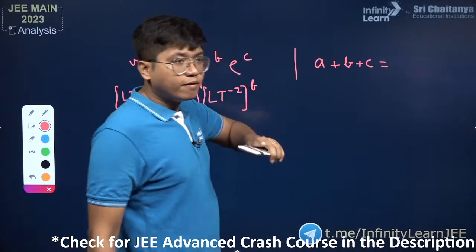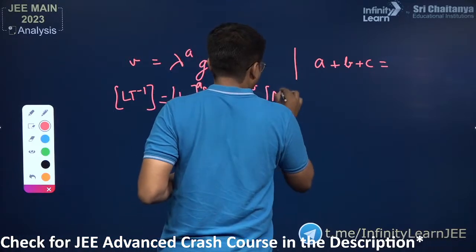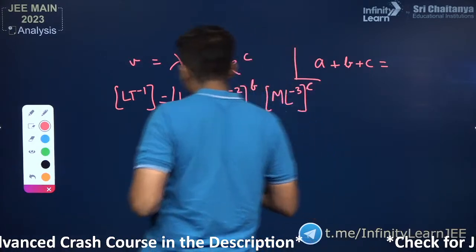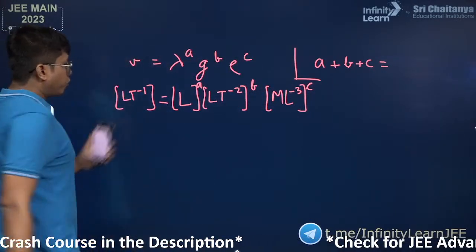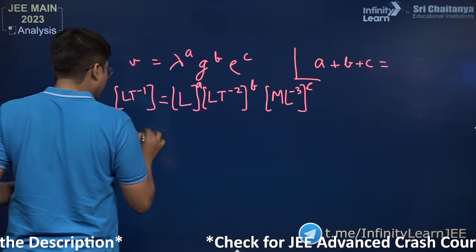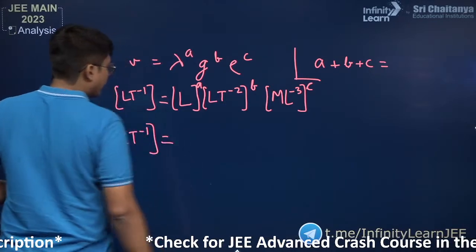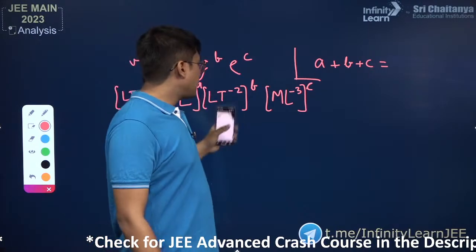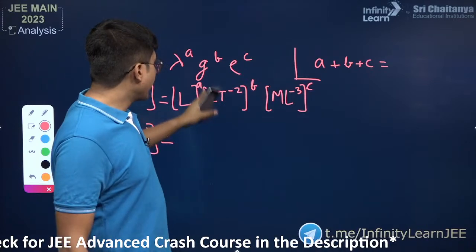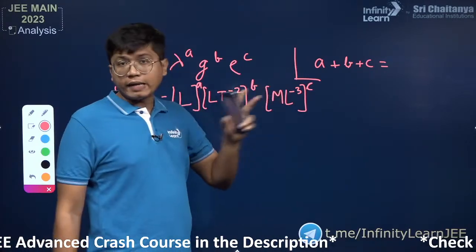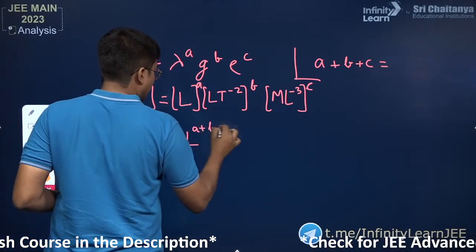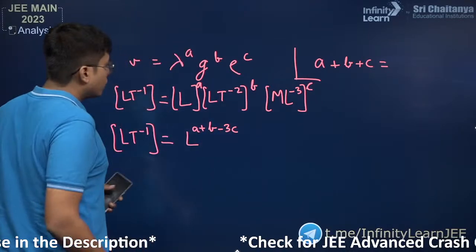And rho is mass by volume, so it is going to be (ML^-3) to the power C, right? So let's put all of these L, T and M together and see what the ultimate powers are. Right here we have LT^-1 in the LHS. In the RHS we have L to the power A into L to the power B into L to the power -3C, which means it would be L to the power A plus B minus 3C, right?